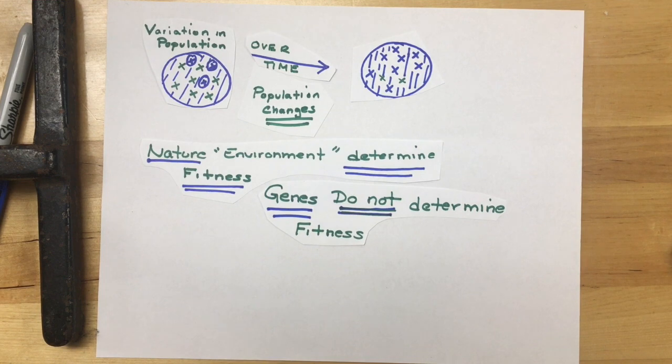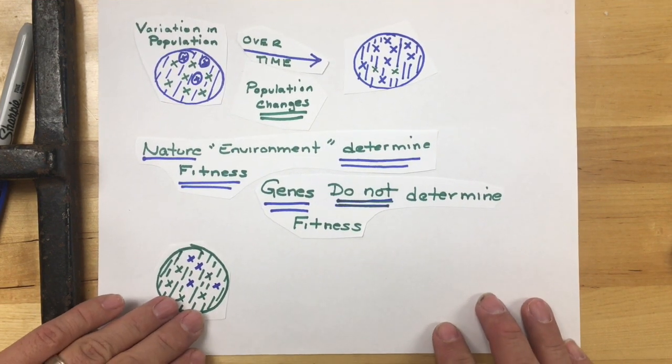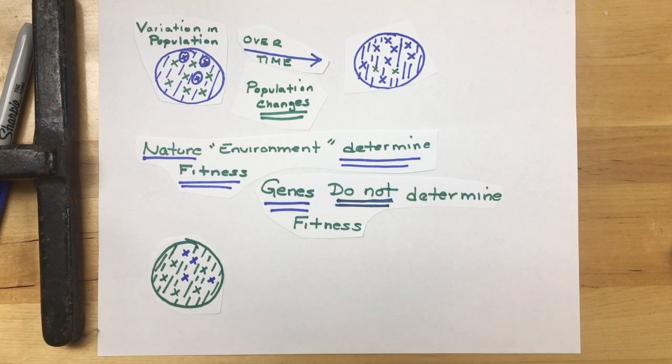Let me give you a different example. Let's say the environment looked like this. Now those X's, those individuals, are in a different environment where they are camouflaged.